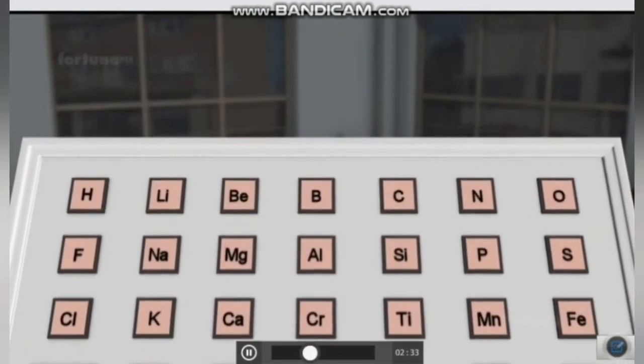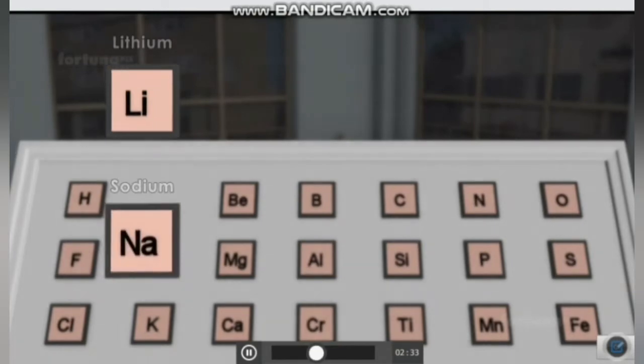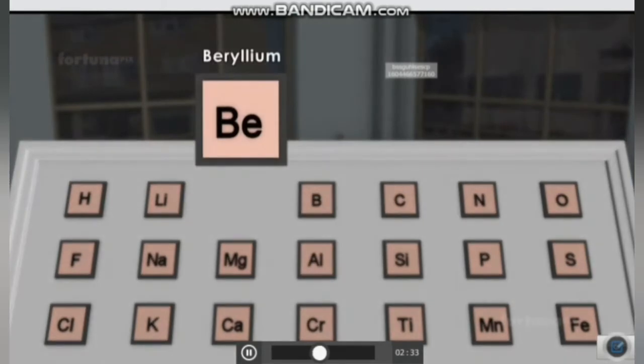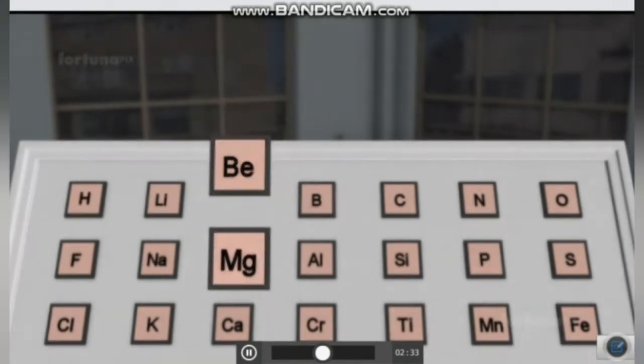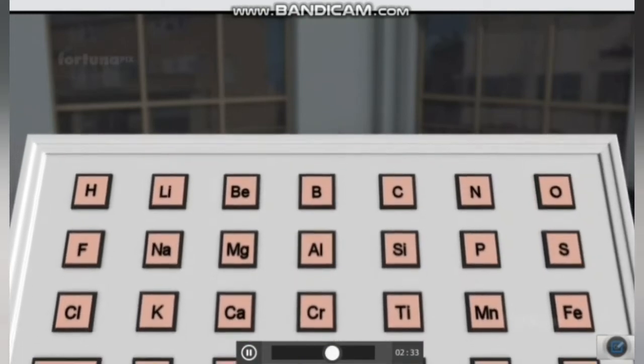According to this law, lithium will possess similar properties to the element 7 places beyond lithium, that is sodium. Similarly, beryllium will exhibit properties similar to the 7th element beyond that, which is magnesium. The same will hold throughout the elements such as boron and aluminium, carbon and silicon, nitrogen and phosphorus, oxygen and sulfur, which display similar properties.